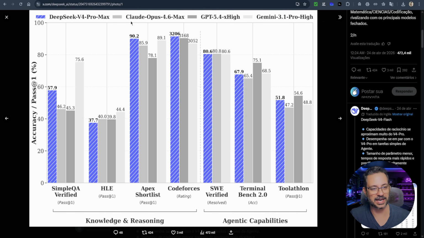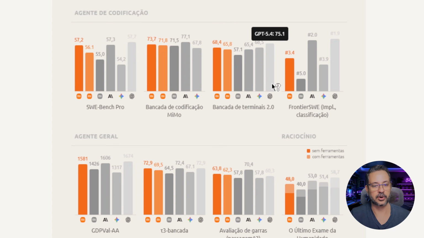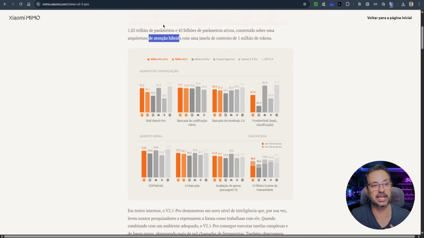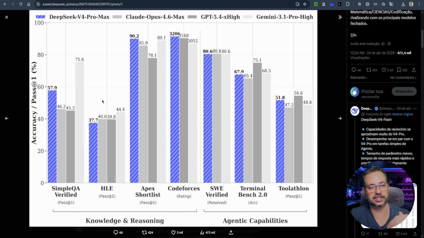Here we have a direct comparison with 4.6 Max and with GPT 5.4 X-Ray. Here they are using the most powerful versions of both models, because in the Anthropic model I have the Max, and in OpenAI the X-Ray. Notice that when we take a look at the comparisons in the benchmarks, both models, DeepSeek and MiMo, appear in intermediate positions, especially when this comparison is made with the closed source models.